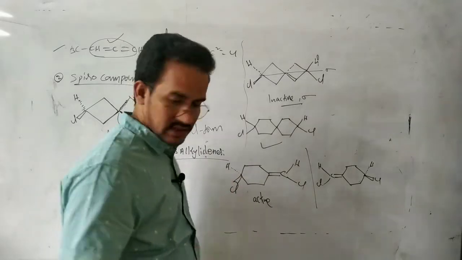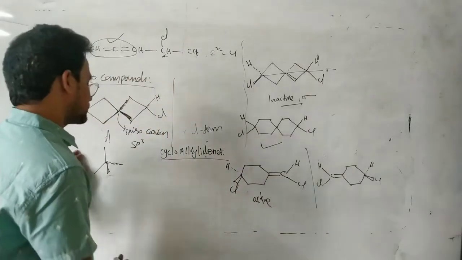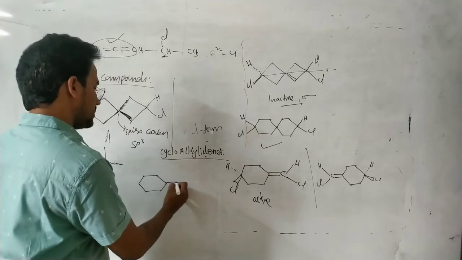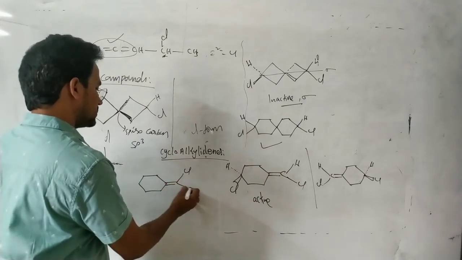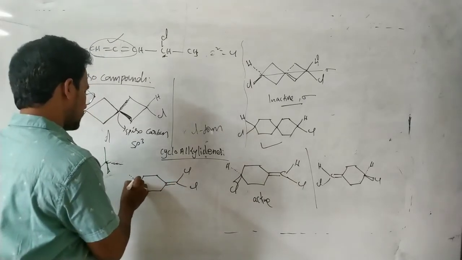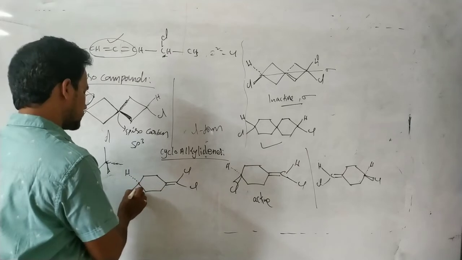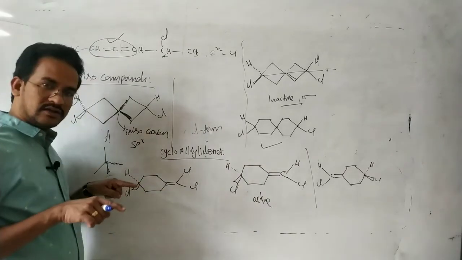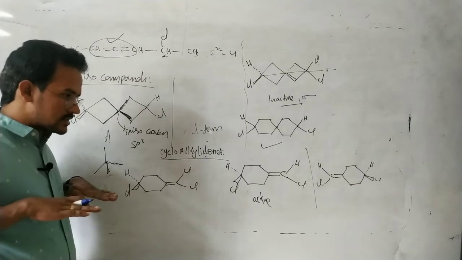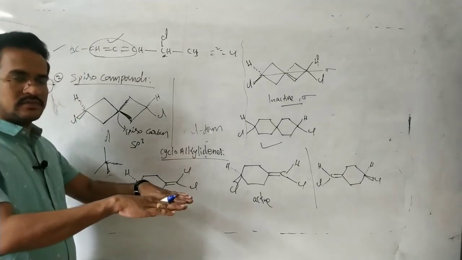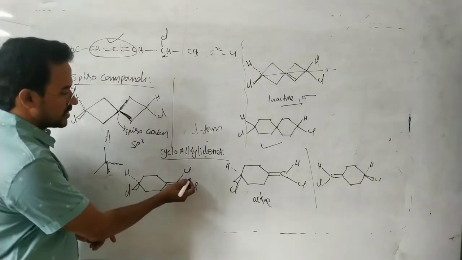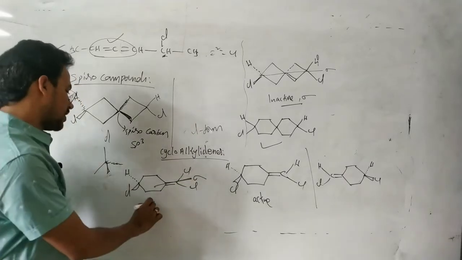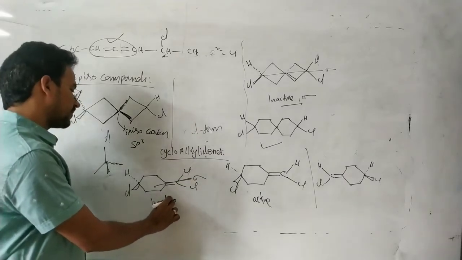Now here, see in this case, if similar atoms are there at either carbon, so here Cl, this one Cl, hydrogen, this is Cl. So this chlorine above the plane, this hydrogen below the plane. So a plane is passing through these two atoms, and at this point it is cut into two equal halves. So plane of symmetry, so optically inactive molecule.